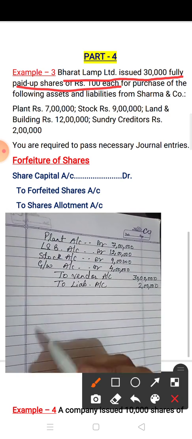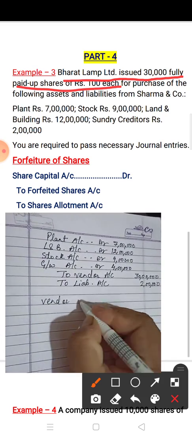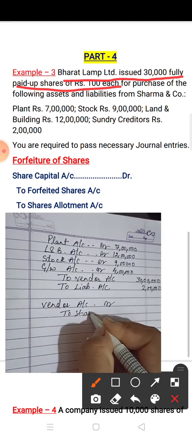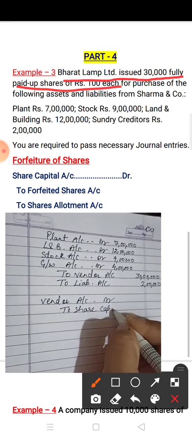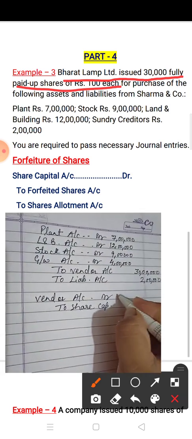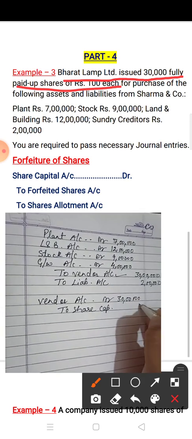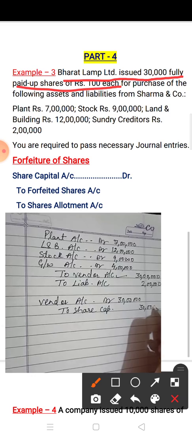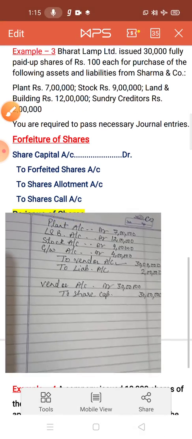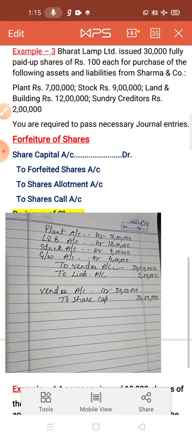Now the second entry, you have to give the payment. So the entry is vendor account debit to share capital. Here you have issued the shares at par only, because no premium is given. So the complete 30 lakh vendor amount you have to write. In this way you have to make the entry when you purchase the business. Okay.